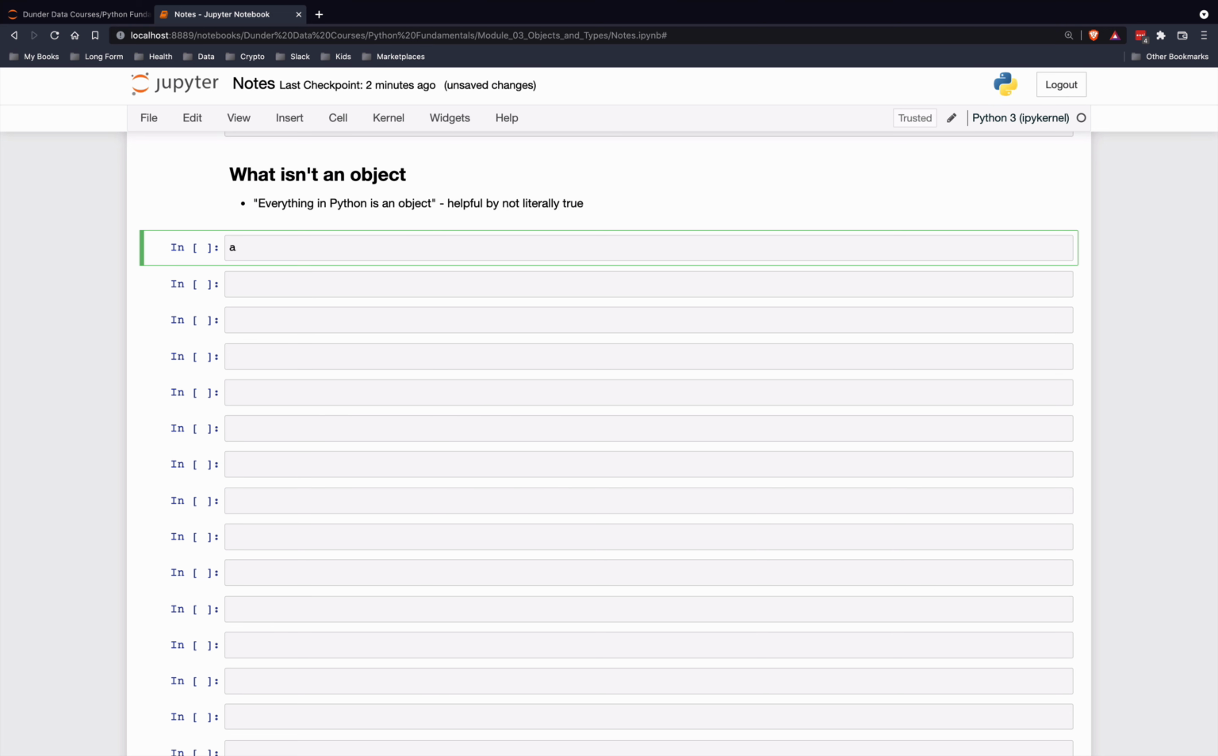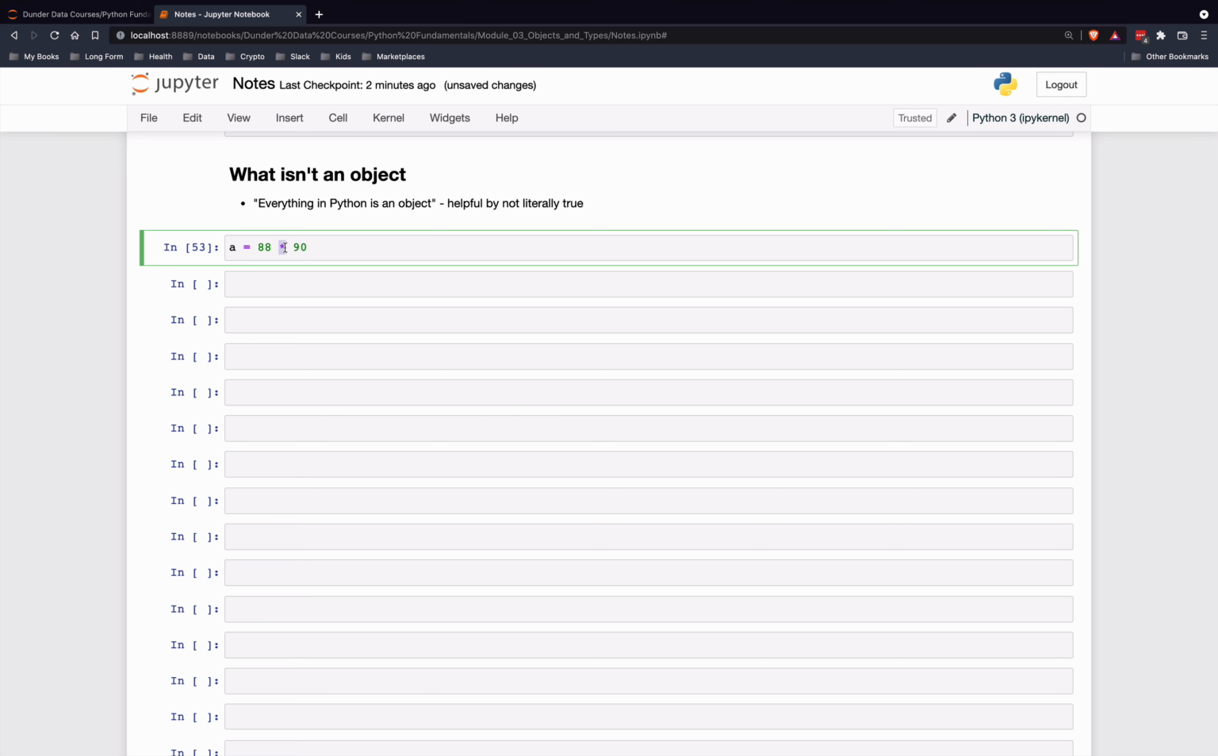So let's say we have A and we assign it the value of 88. That confirms that 88 is an object, and we know that it is type int. Now, let's just say we do some sort of multiplication here. So if you look at this line of code, not everything in here is an object.